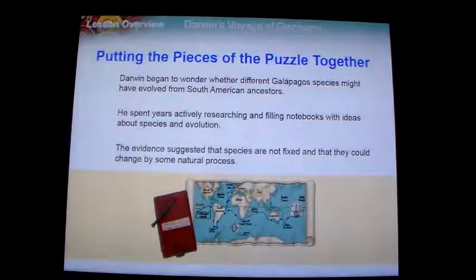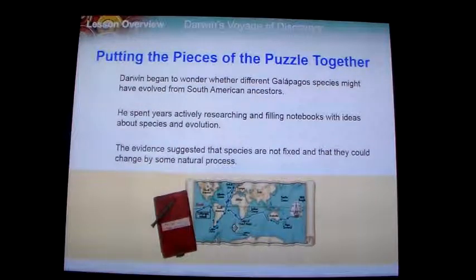What Darwin started to do as he went through this voyage was try to put these things together: why certain species lived at certain places with a few differences, or why certain species of bird weren't exactly the same in completely different places of the world but had some similarities. How did that happen? How did they get there?